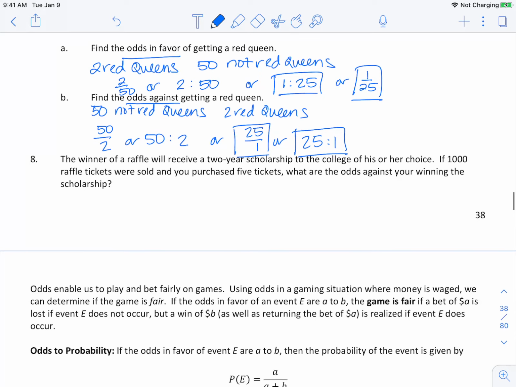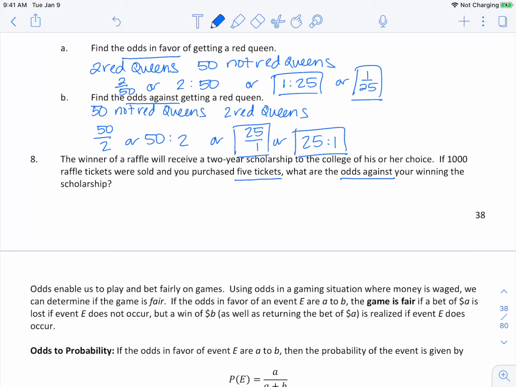The winner of a raffle will receive a 2-year scholarship to the college of his or her choice. If 1,000 raffle tickets were sold and you purchased 5 tickets, what are the odds against your winning the scholarship? I want you to try to do this one, please. Okay, so you purchased 5 tickets, and it says that we want to figure out the odds against your winning the scholarship.